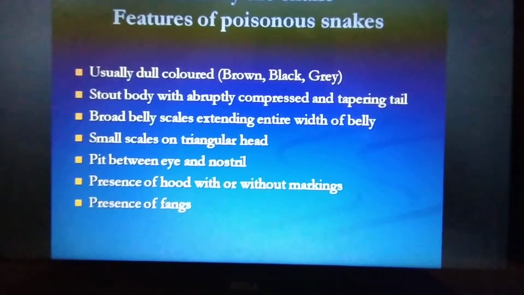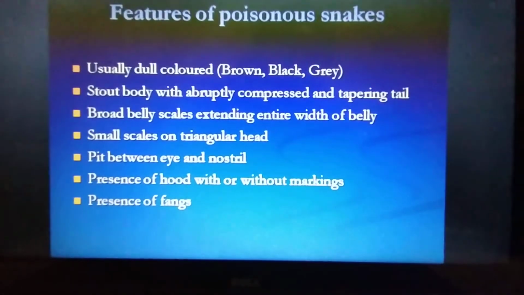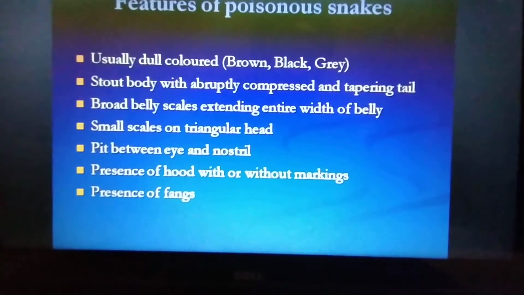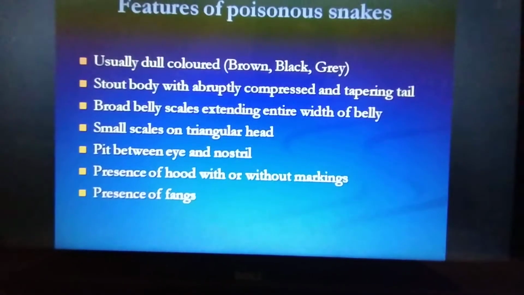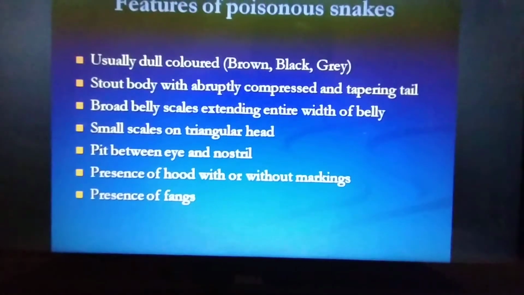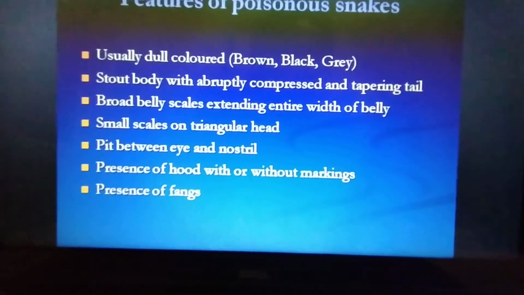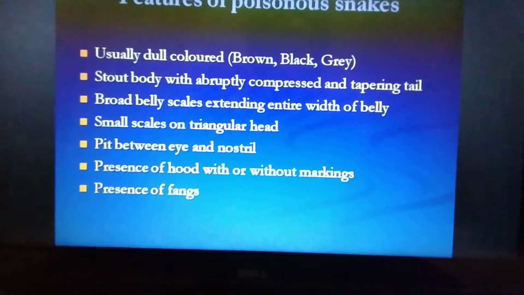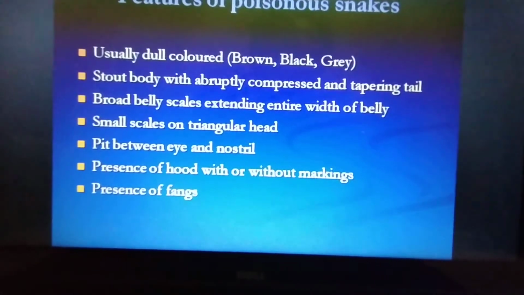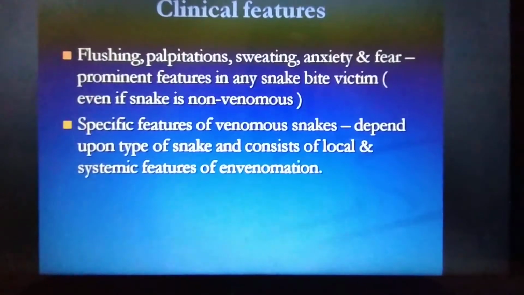Some have a hood marking, some do not. And the presence of fangs, the two teeth, are called fangs of the poisonous snakes. These are the features of a poisonous snake. So, if fangs are present, if a hood is present, or a dull color with a short compressed tail, you can say that the snake is a poisonous one.